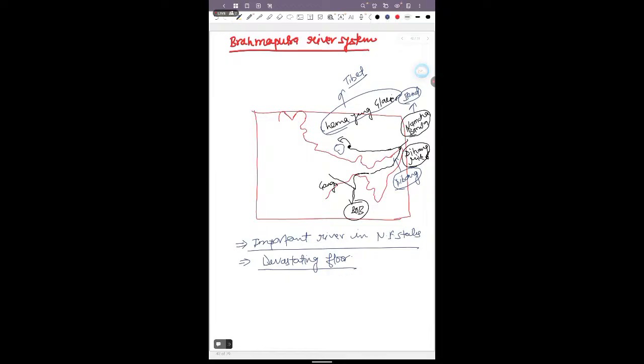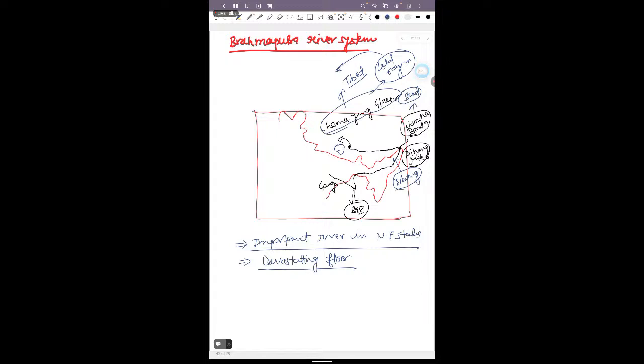Why? Although it originates from the Chemayung glacier, this is a cold region, and because of the cold the river does not carry much silt.